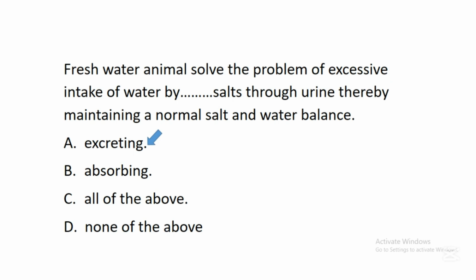So studies have shown that there are organisms that live in freshwater. We call them freshwater organisms. There are living things that live in water, and they are called freshwater organisms.